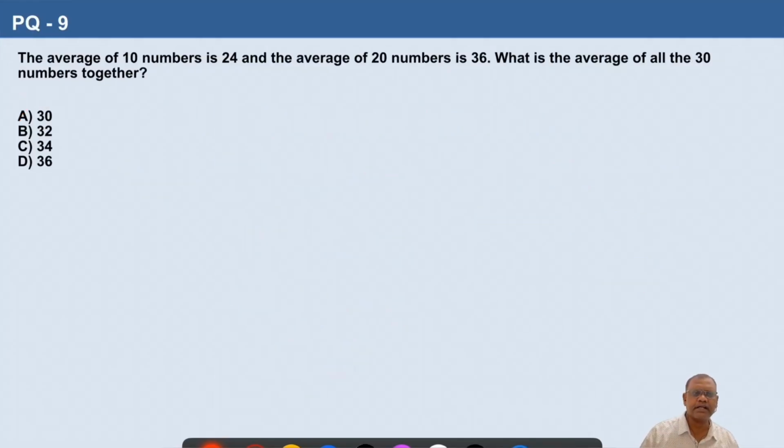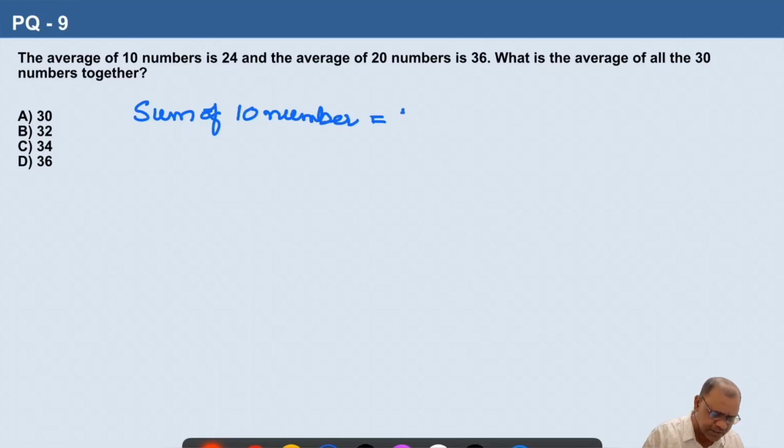Question number 9. The average of 10 numbers is 24 and average of 20 numbers is 36. What is the average of all the 30 numbers together? So first of all, average of 10 numbers is 24. First of all, we will find out sum of the first 10 numbers. So sum is average into number, 24 into 10, that is 240.